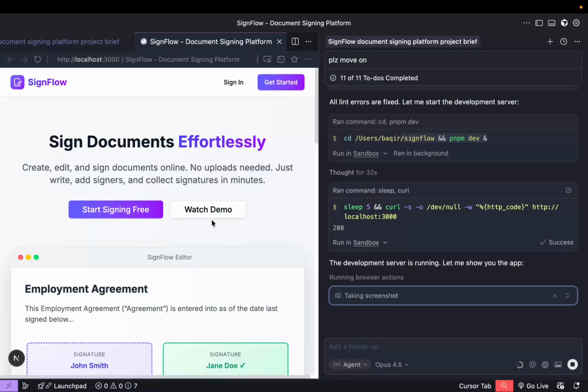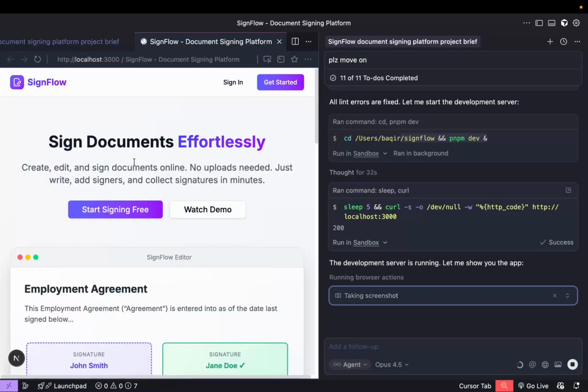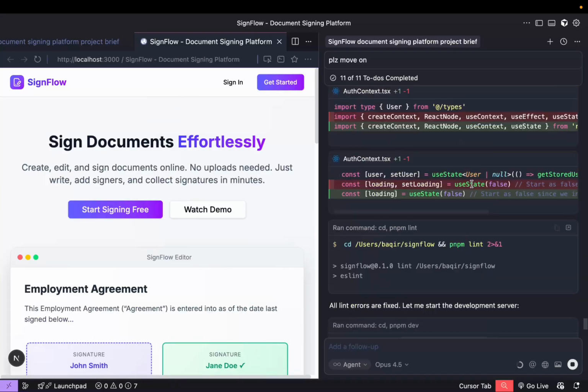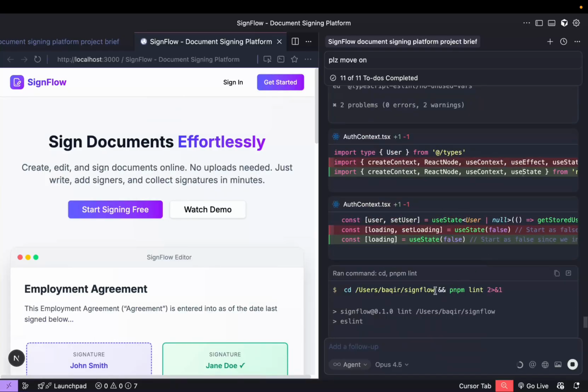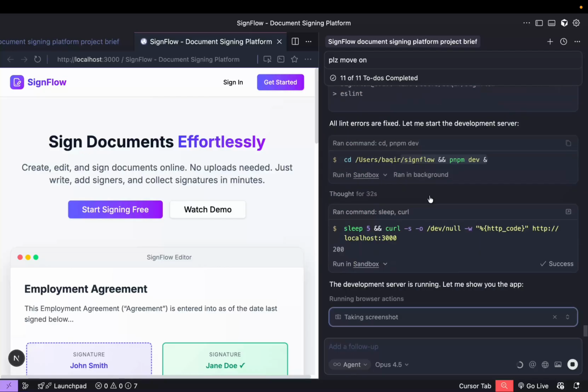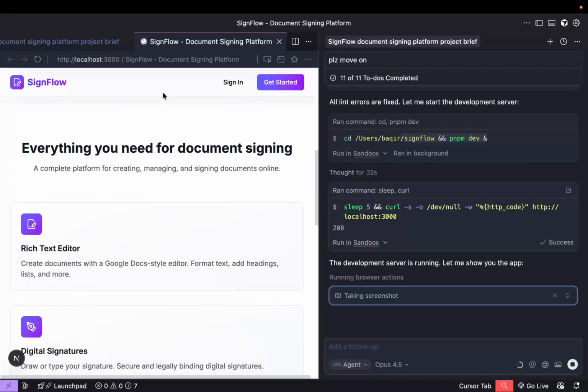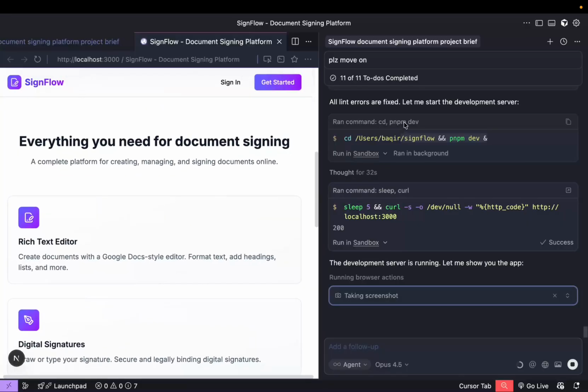All right, so you can see that now we have the app here, which we run here. I didn't talk through all of these things, but what it was doing was checking for any linting issues and then fixing them. And then at the end, it ran our development server, and that's what happened. You can see this is running here. This is the landing page for SignFlow. It named it SignFlow, and SignFlow is pretty good as well.